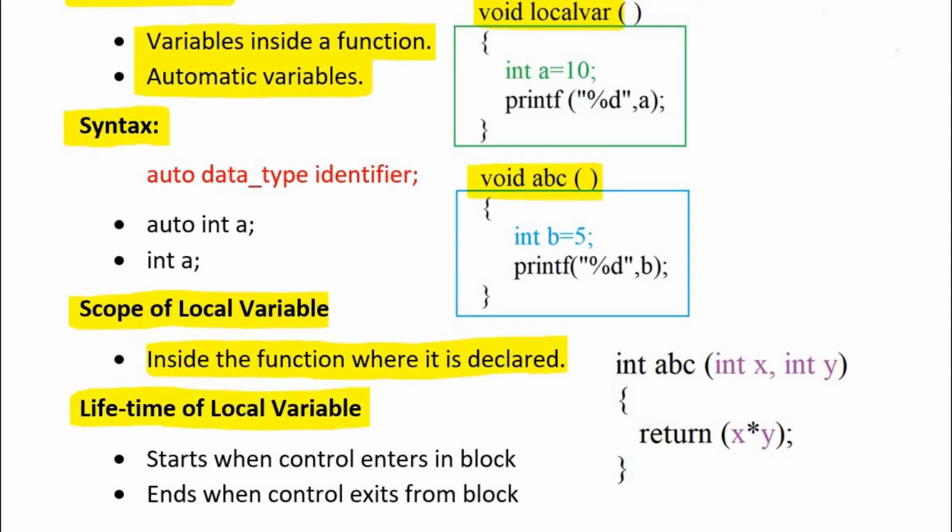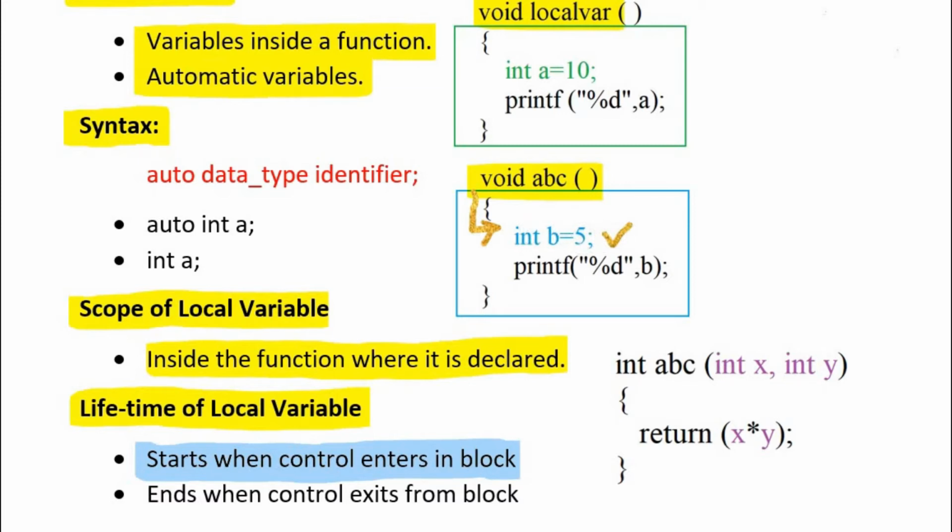Lifetime of local variable. As we know, variables are created inside the computer memory, which is also known as RAM, random access memory. And the duration for which a variable exists in the memory is called lifetime of a variable. The lifetime of a local variable starts when control enters in block. Block means the body of function. For example, when control enters inside the body of function, this local variable, variable b, is created inside the memory, and the lifetime of this variable starts at this point when it is created inside the memory.